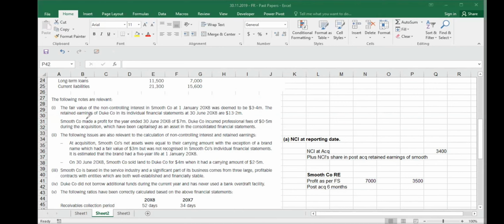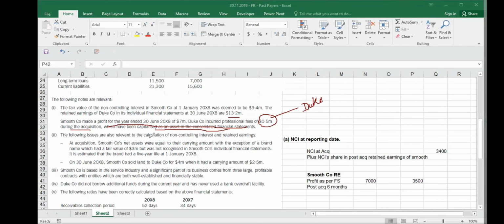So it says that the retained earnings of Duke was 13.2. I don't need it. Smooth company made a profit for the year ended 30th June 7 million. Duke company incurred professional fee of $500,000 during the acquisition, which have been capitalized as an asset in the consolidated financial statement. This is a wrong treatment. When you are acquiring this business, you paid some legal fee. This legal fee should be charged as administrative expense, but it should go as administrative expense of Duke company, right? It is not for the Smooth company because Duke purchased it. So this $500,000 should be subtracted from the profit of Duke. They are charging it to the asset. They did it wrong. Anyways, we don't need it now. Maybe we need it later.